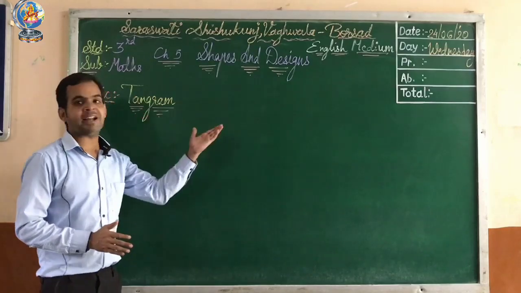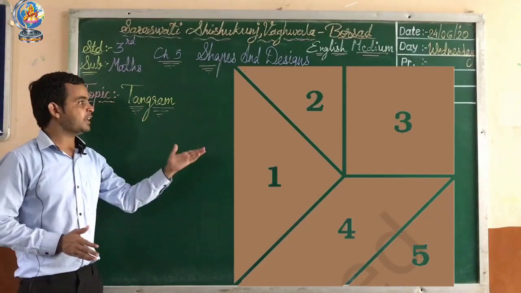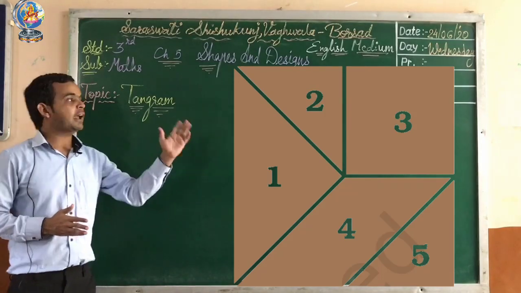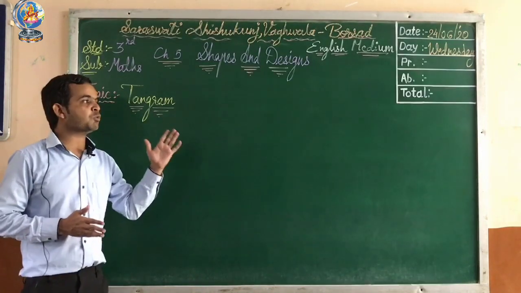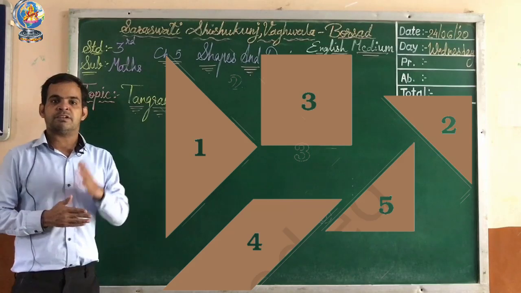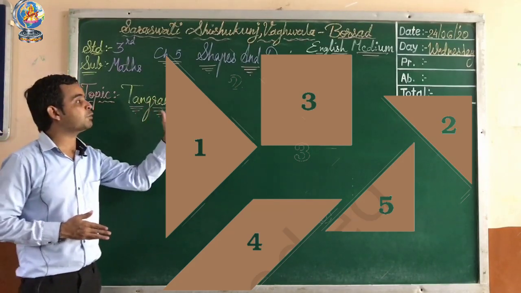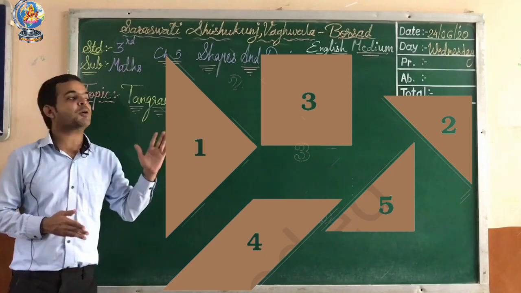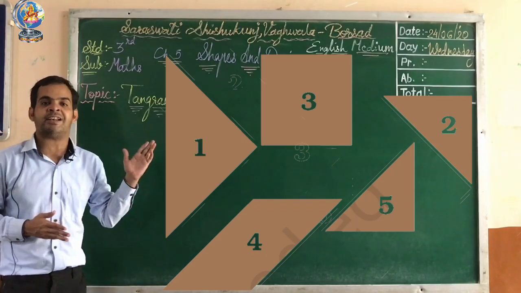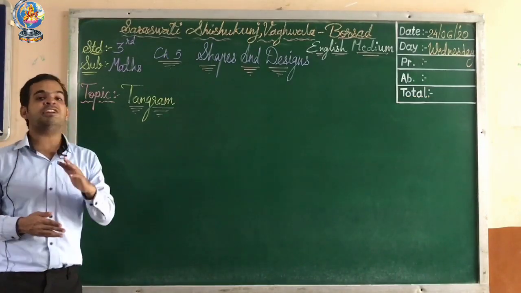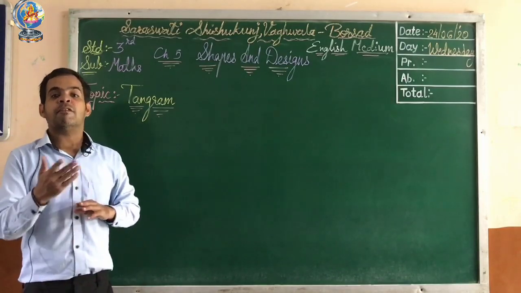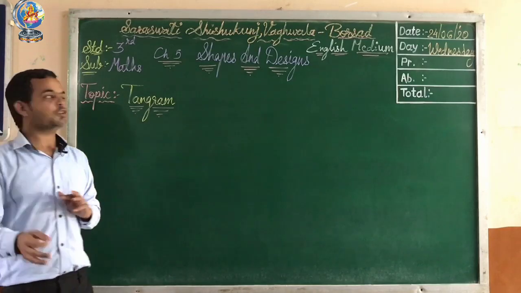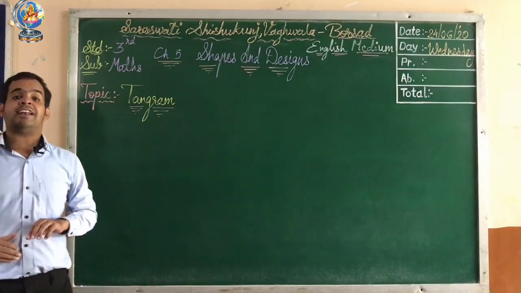Now, as you can see in the figure, one square is given, and from the square we have to cut different shapes. Cutting different shapes means, you can see here a square, then a triangle. This type of shape we have to cut from the square paper, and using these shapes we have to make different designs.